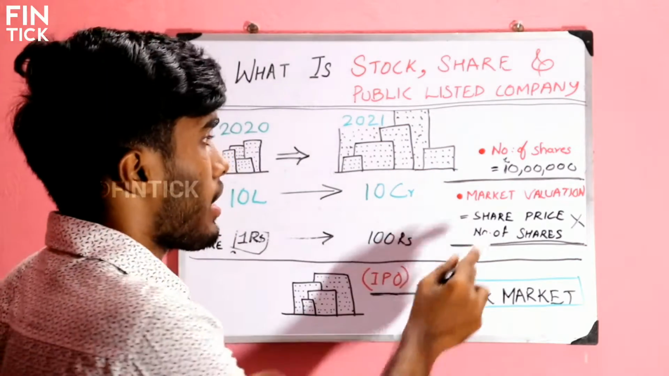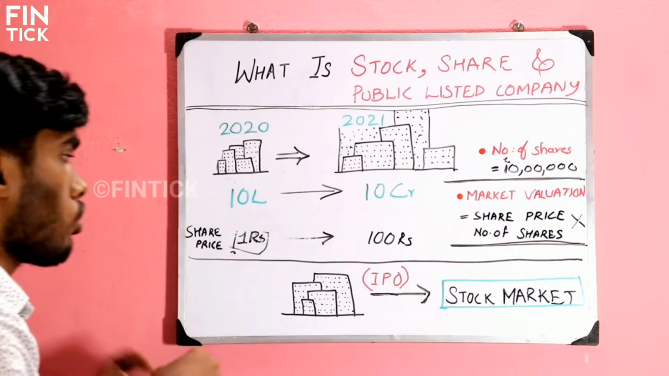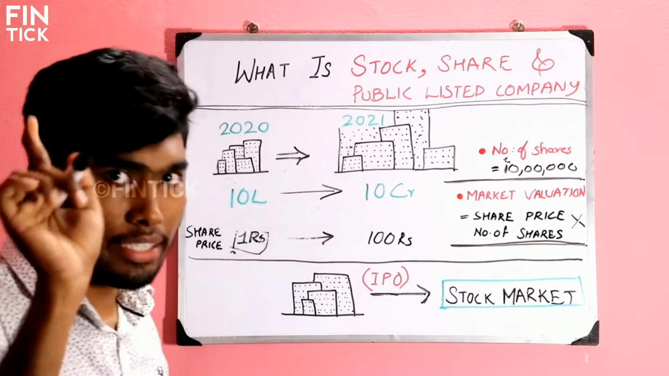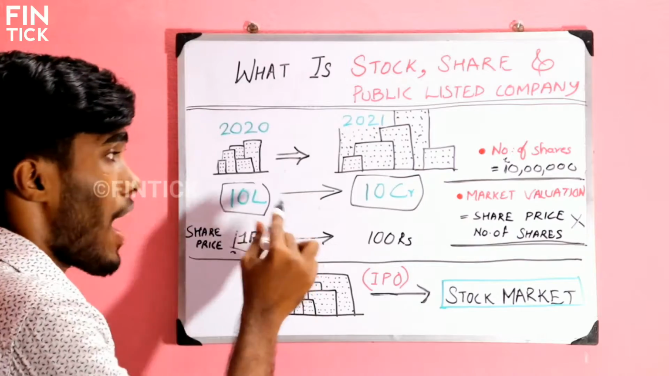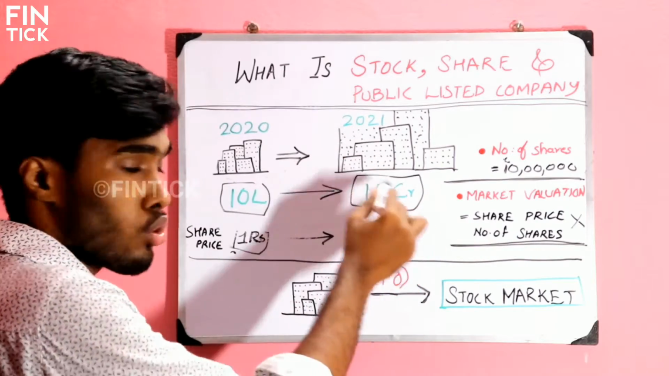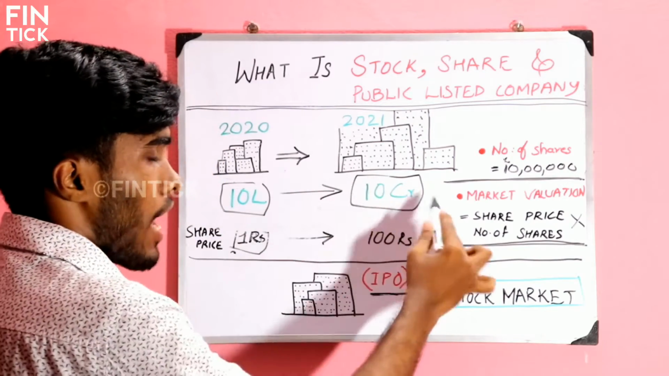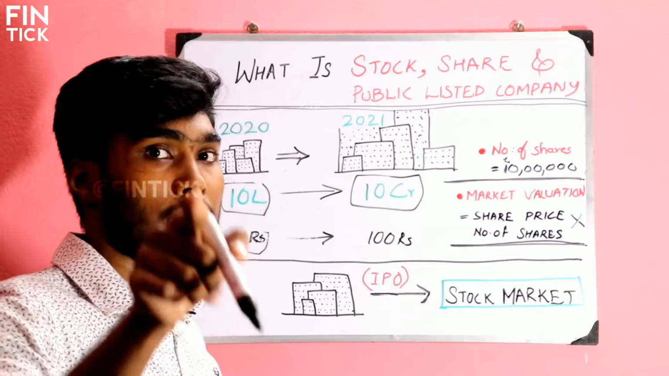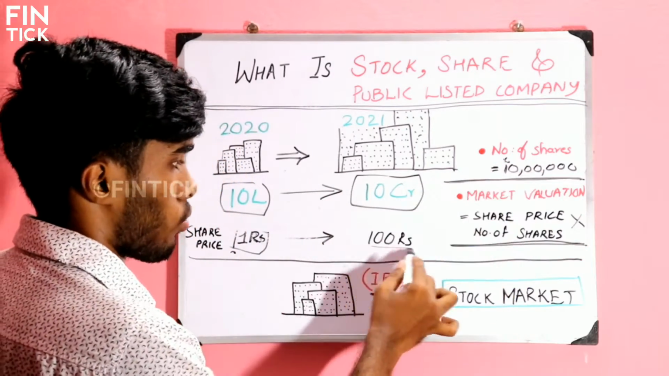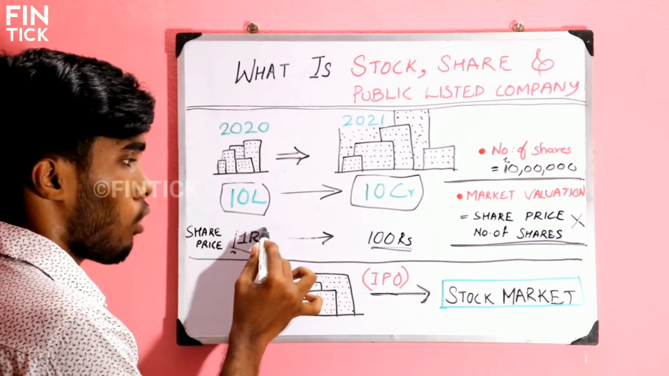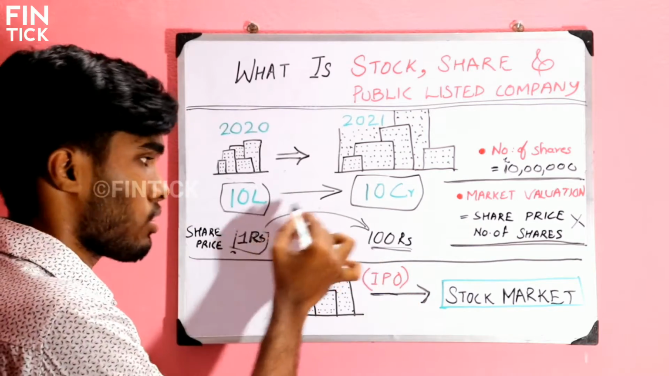So in simple words, your company has 10 lakh shares. In 2020, your market valuation was 10 lakh rupees. So the share price was 1 rupee at that time. After 1 year, your company has grown that much. So the valuation of the company at that time was 10 crore rupees. So what is the share price? Very simple. Divide the market valuation by the number of shares. Your company has 10 lakh shares. So 10 crore divided by 10 lakh is equal to 100 rupees. So your share price also jumped from 1 rupee to 100 rupees.